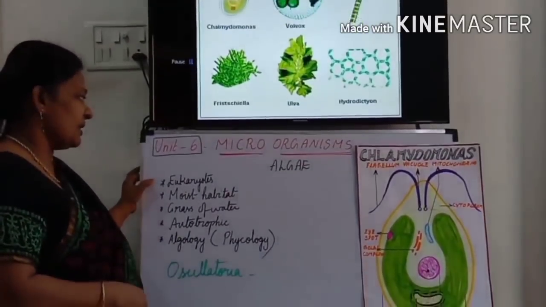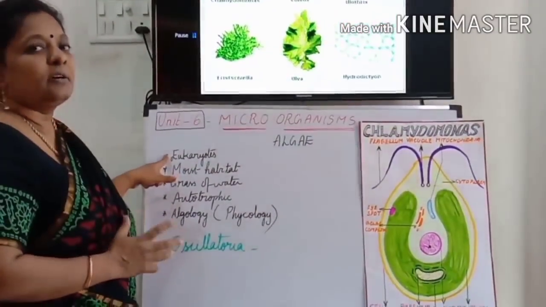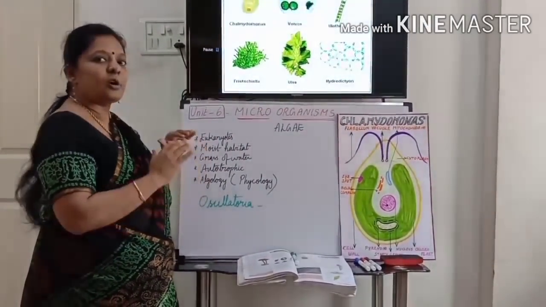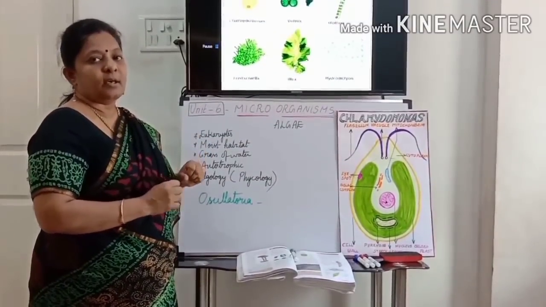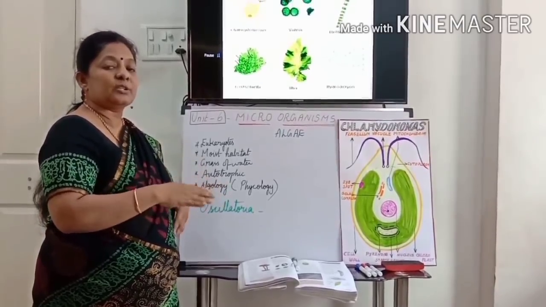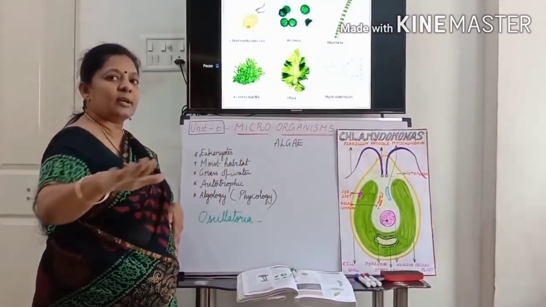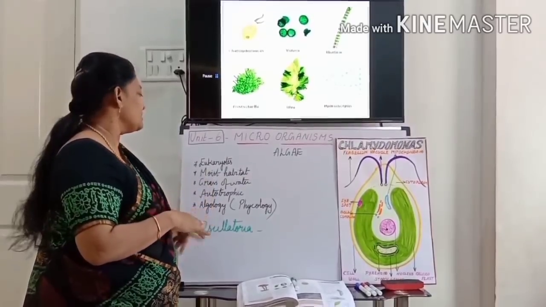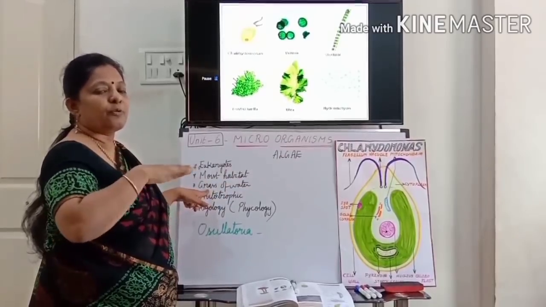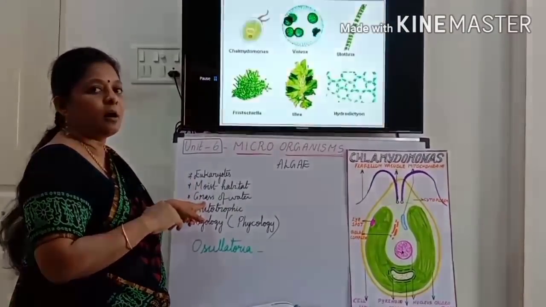Now come to the general features of algae. It is a eukaryote. Yes, of course, like fungus, it is not a prokaryotic organism. A proper nucleus is there, and it always lives in the habitat of moist places like bathrooms, near the tank wall, or near the shore or seashore, or river banks and all. And it spreads out over the lake, the entire lake also. That's why it is called the grass of water. Grass means it looks like a green patch. Sometimes the full river is covered with algae. So it is also called an algal bloom.